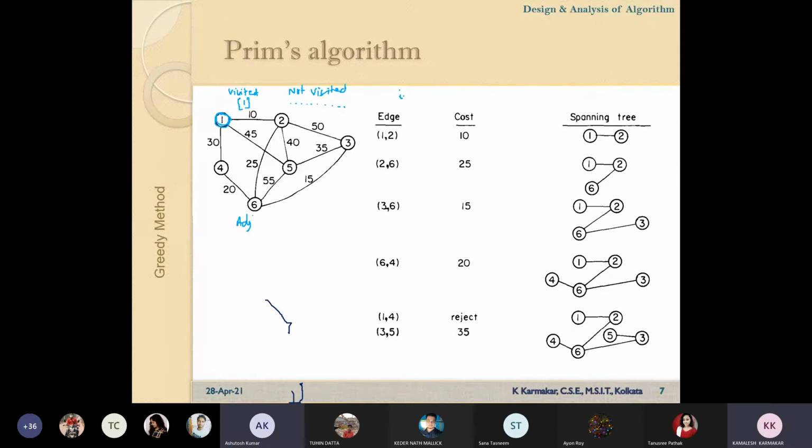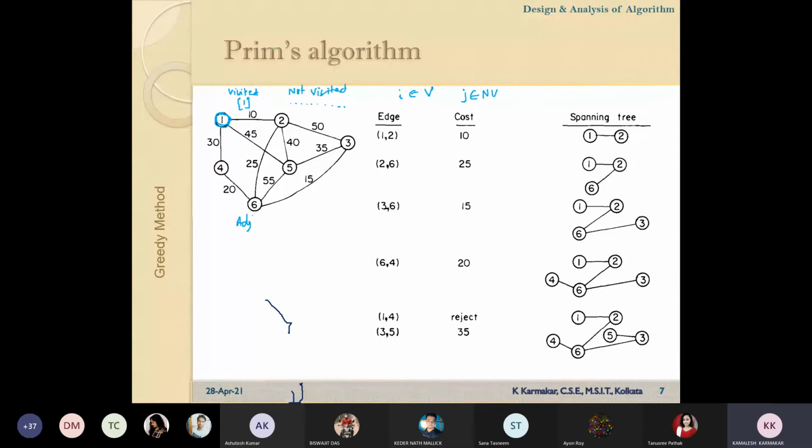If we consider that the vertex I is selected from the visited set and J is selected from the not visited set, then the union of V and NV is basically the total number of vertices of the graph.